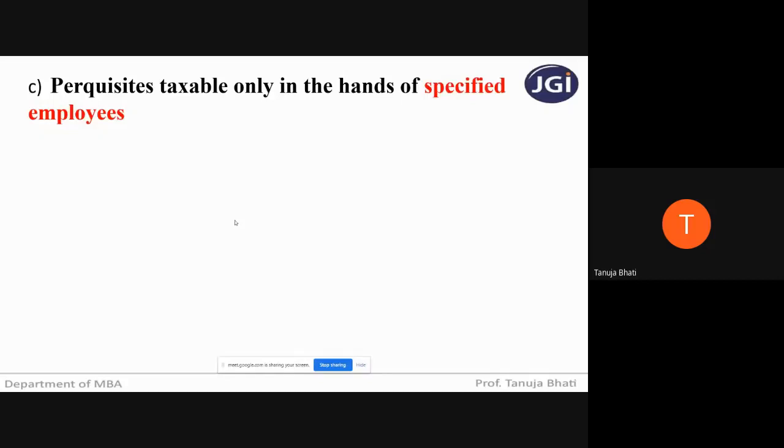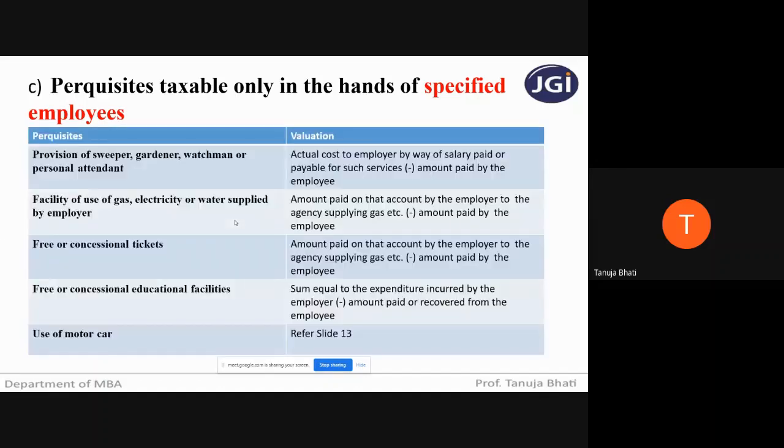Next is perquisites. I have not given you all the revision of perquisites exempt in case of all the employees, because there is no working required. There is no need to understand anything, because if it is exempt, obviously you will take nil amount in the outer column. So let us see only where working is required. I'm revising that part. Perquisite taxable in the hands of specified employees: sweeper, gardener, watchman, or personal attendant.